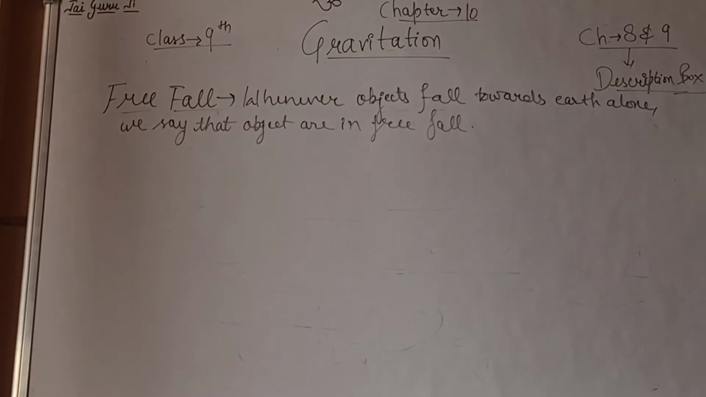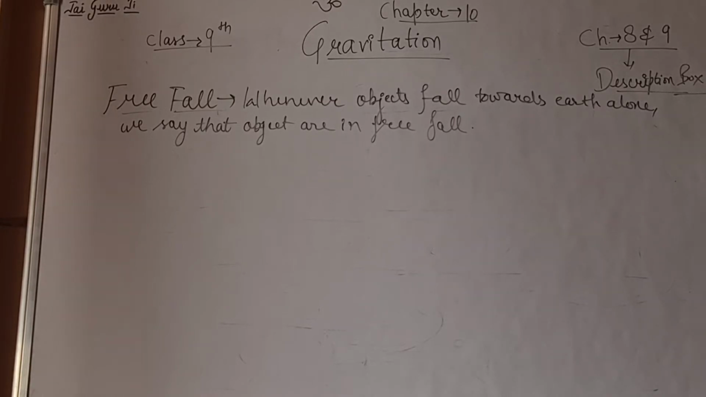Free fall means whenever objects fall towards the earth alone, we say that objects are in free fall. It means there is no force other than the gravitational force. There is only one force acting here, that is gravitational force, which is the force exerted by the earth. Gravitation means earth, right? So at this time there is only one force, that is gravitational force, and the objects are in free fall. So their acceleration will change, so their values should be calculated.